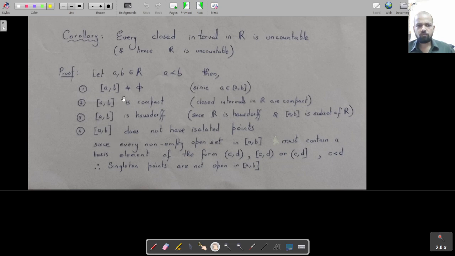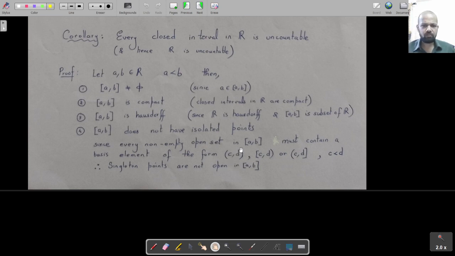And so it's Hausdorff, it's compact, and it does not have isolated points, because the moment you have an open set in this, it's either going to be of the form (c, d), or half open, half closed. All these are going to have infinitely many points, because between any 2 points in R you can just say the midpoint is there, and 1/3 of the way.